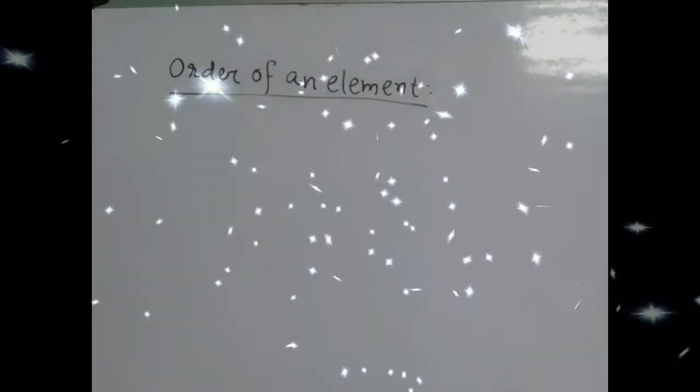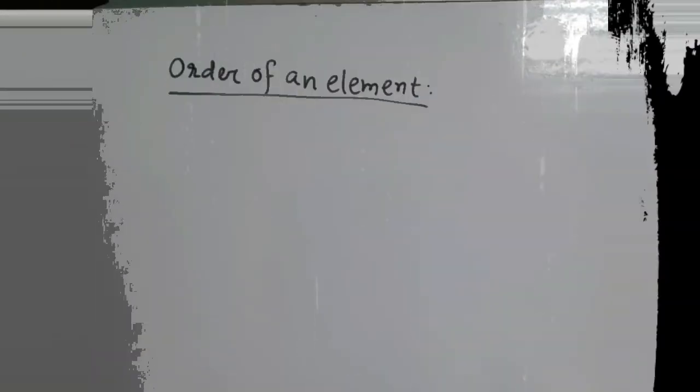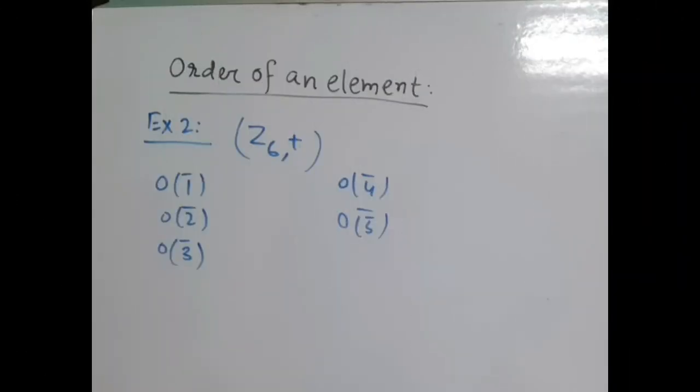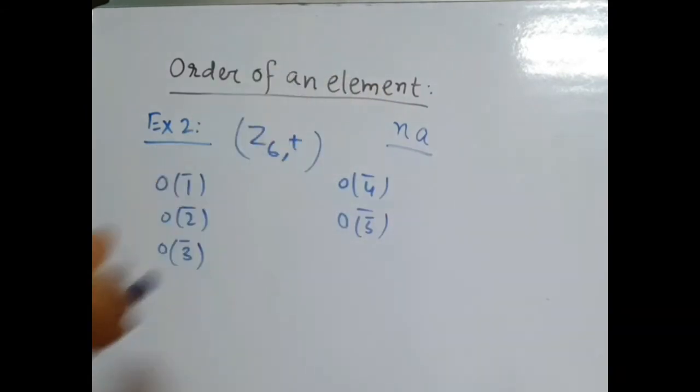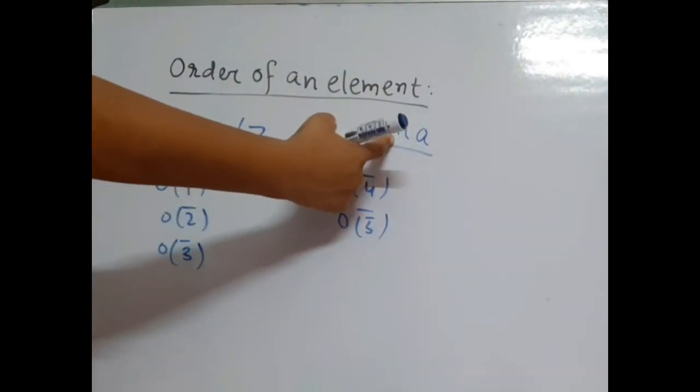Okay. Now I consider the second example. We consider the second example as Z6 under addition. Here the composition is addition, and for addition we find the order of an element by nA, where n is the least positive integer.